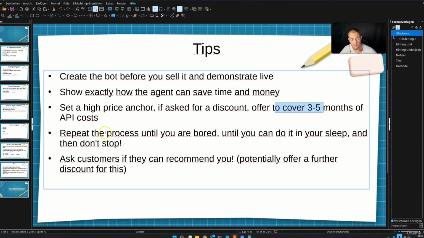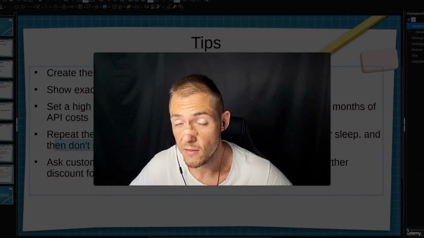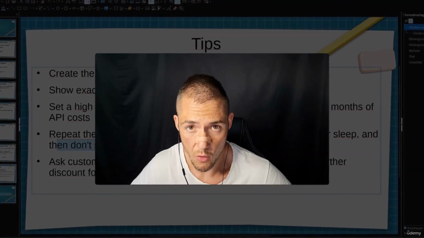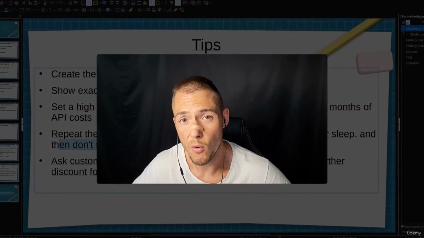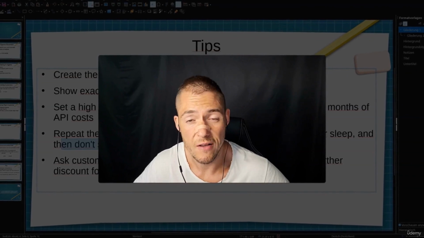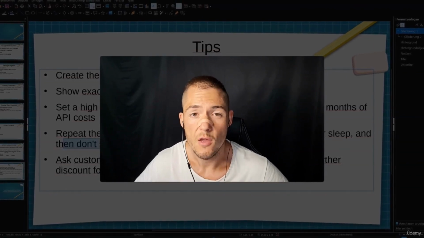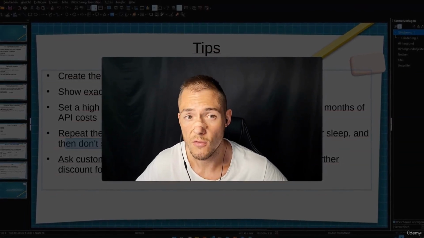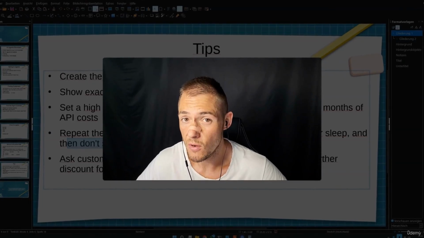And as soon as you have done all of this, this is now the most important stuff. Repeat the process until you are bored. Until you can do it in your sleep, and then don't stop. As soon as you begin, you will suck, and you will suck less if you do more. Just do it until you are bored, until you can do it in your sleep, and don't stop. You will sell such chatbots, and as soon as you know how to do this, this is really important.